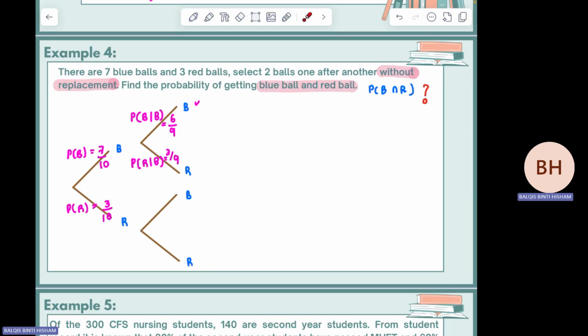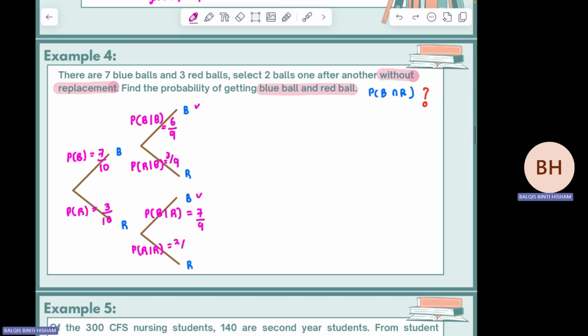And then what is this one? Probability of selecting the blue color ball given that the first one is red color. What is the probability of blue color for the second one? 7/9. And then the last one, red color given that red color, 2/9.